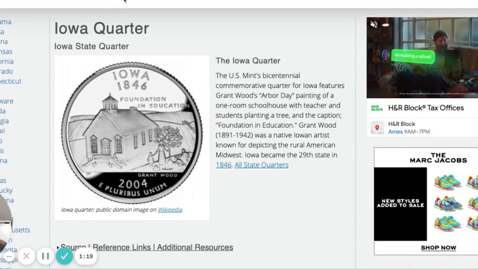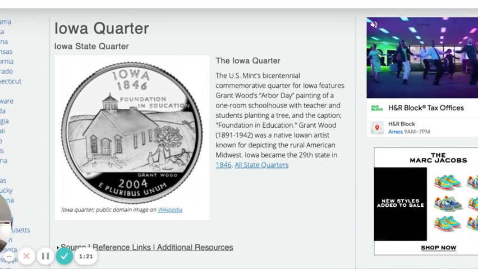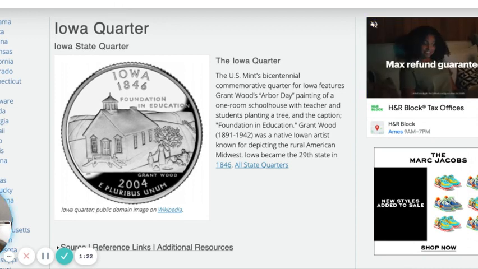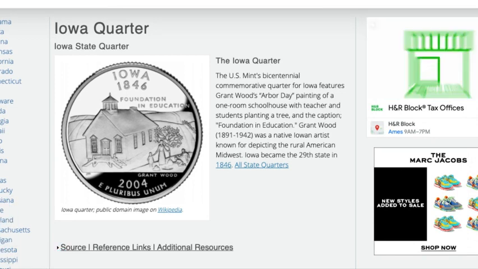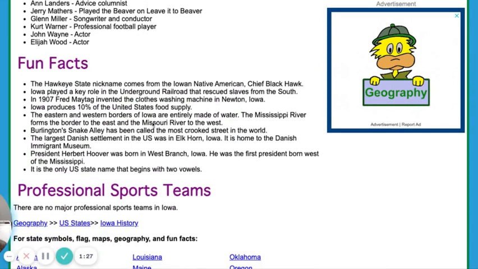Next up, you could visit Ducksters. That was another link. On Ducksters, there's an entire section called Fun Facts, and you could go through and read several fun facts about the state of Iowa and pull out some of the interesting fun facts that you learned about Iowa and put it on your slide.